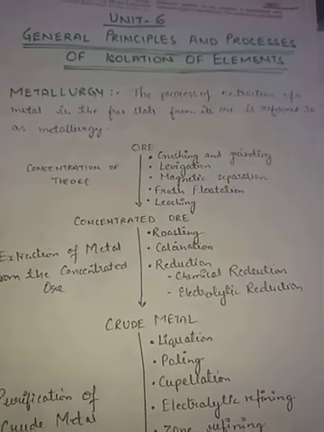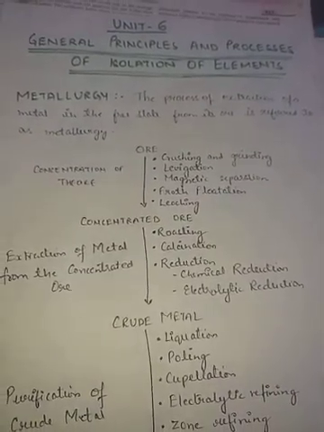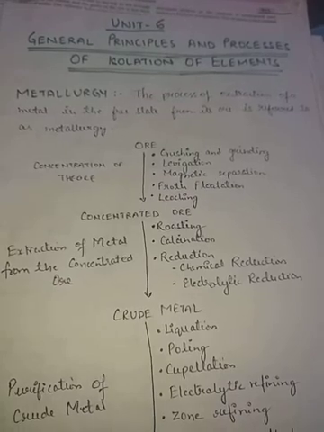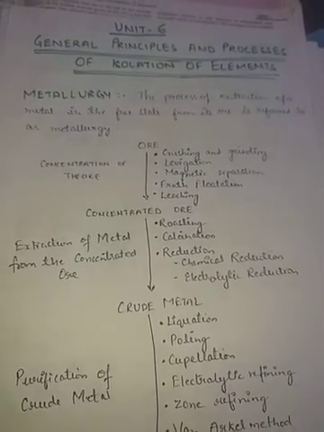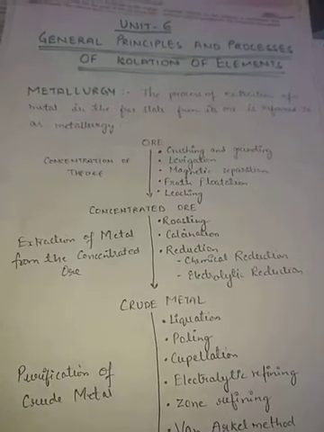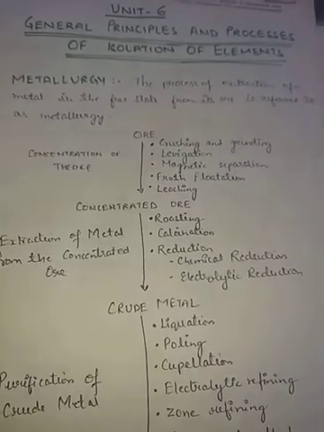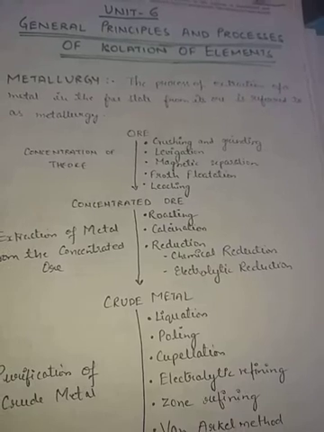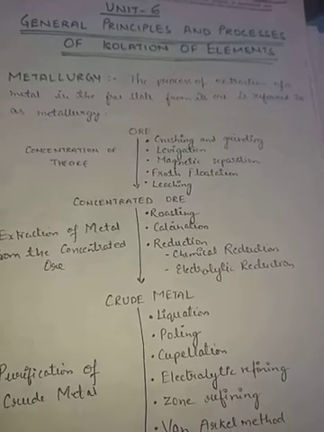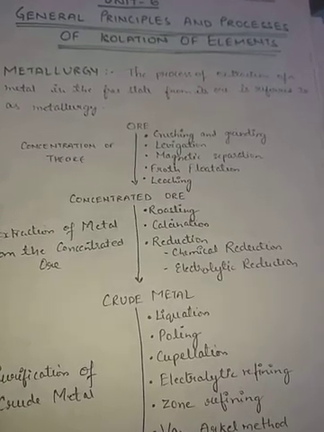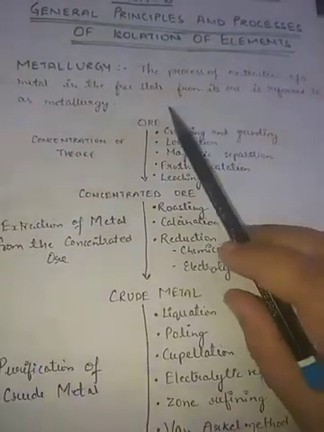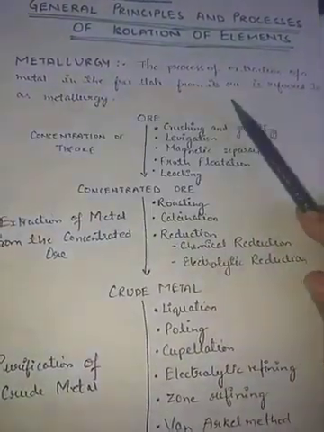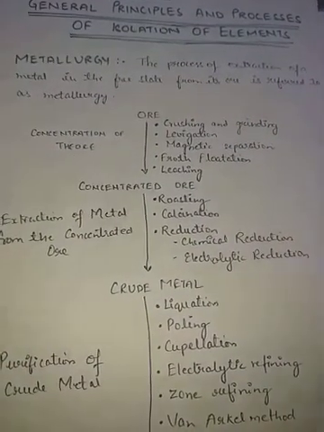Hello, students. Today we will start with chapter 6, that is general principles and processes of isolation of elements. The first term which we will study here is metallurgy. Metallurgy is the process of extraction of a metal in the free state from its ore. The process of obtaining metal in its free state from its ore is called metallurgy.